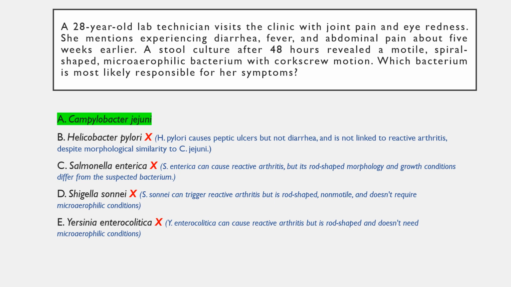Option E is incorrect, as Yersinia enterocolitica infection has also been associated with reactive arthritis as a post-infectious sequela. However, the bacterium is rod-shaped and does not require microaerophilic conditions for optimal growth.